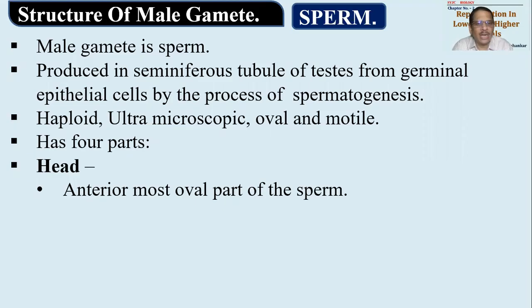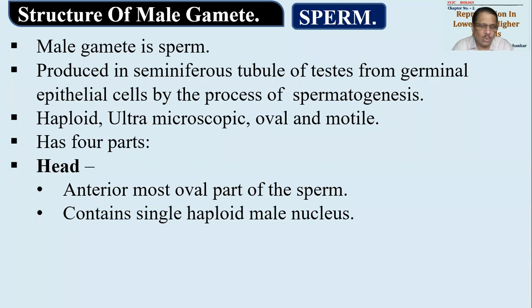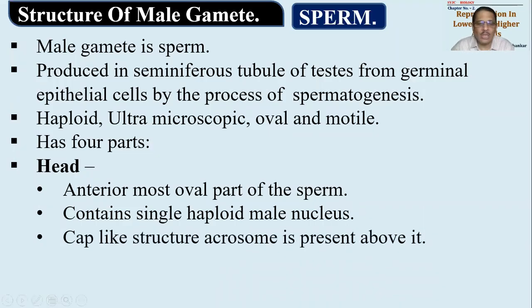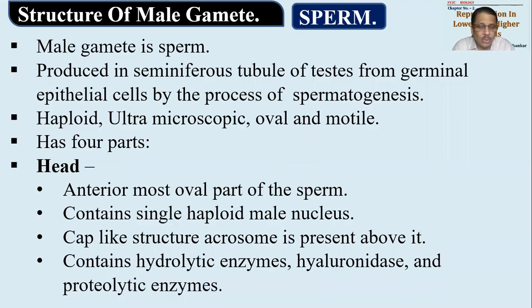Head region is important. It is the anterior-most region of the sperm having one single haploid nucleus. The entire portion of the head region is laden with nucleus, meaning nuclear material is present in it. And there is a small cap-like structure present over the head region. This cap-like structure is known as the acrosome. Remember this word very well. Acrosome is important for rupturing the layers present around the ovum. The sperm has to penetrate into the ovum, but for penetration it should rupture the layers. It will keep drilling inside, and to drill it has enzymes.